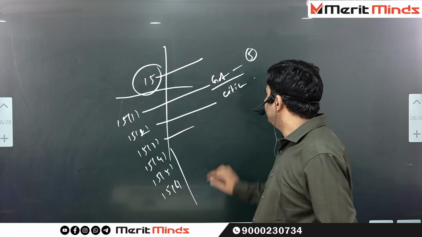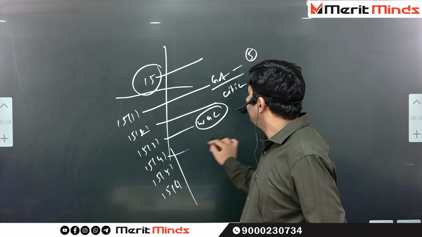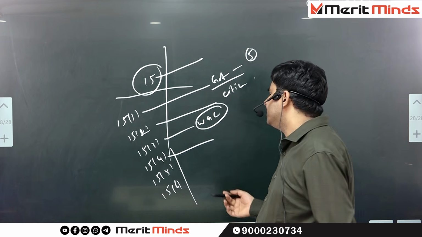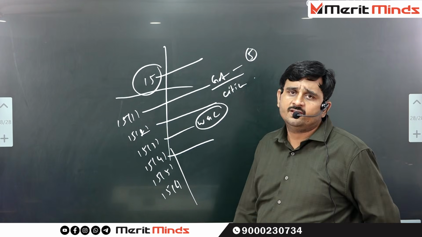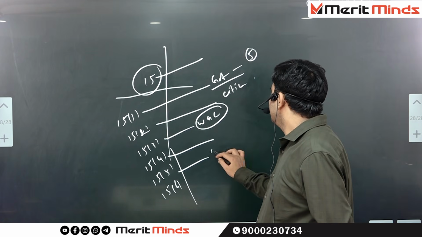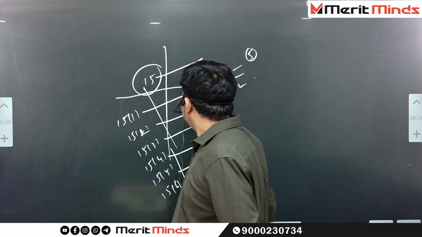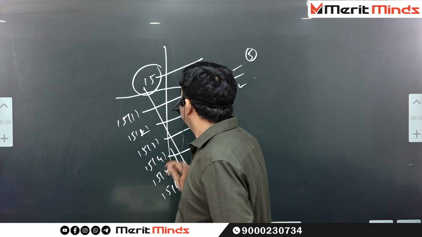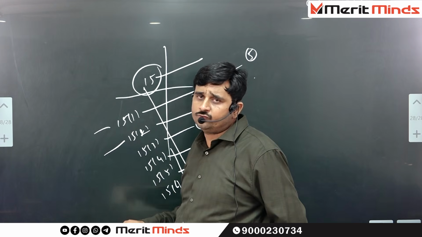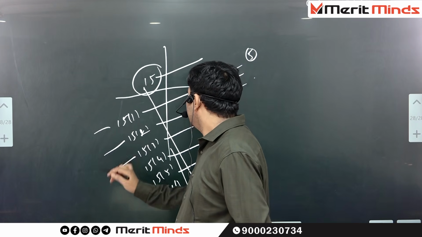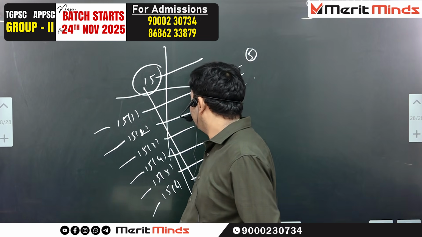15.3, whatever special facilities are provided for women and children, these are not against equality. 15.4, the word SC/ST is not mentioned in the constitution, but if you observe keenly, 15.4 is related to SC/ST reservations in educational institutions, 15.5 OBC, 15.6 EWS. For example, if you make a table and understand 15.1 government, 15.2 citizen, means the government is not allowed to show discrimination, 15.2 citizens are not allowed, 15.3 women and children, 15.4 SC/ST, 15.5 OBC, 15.6 EWS.